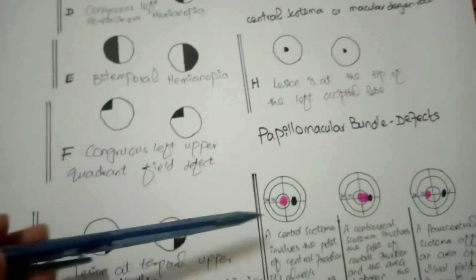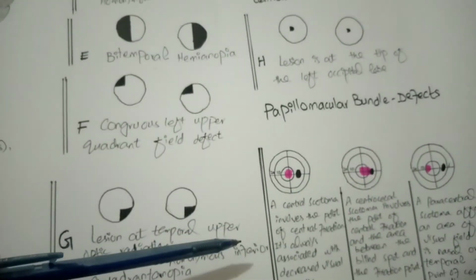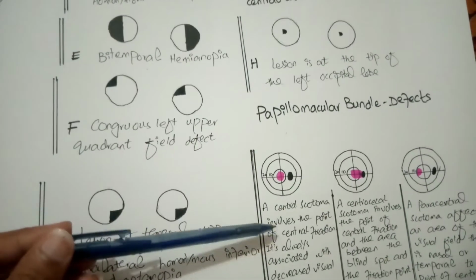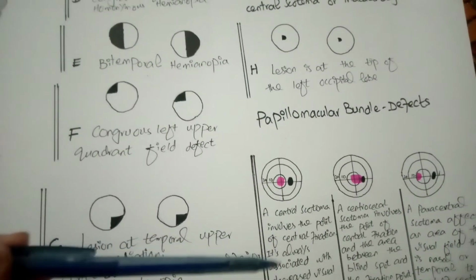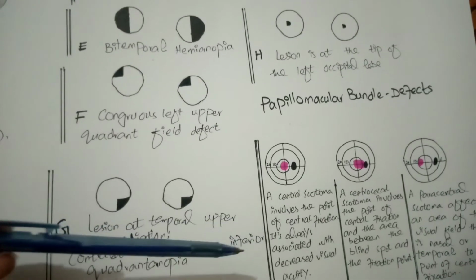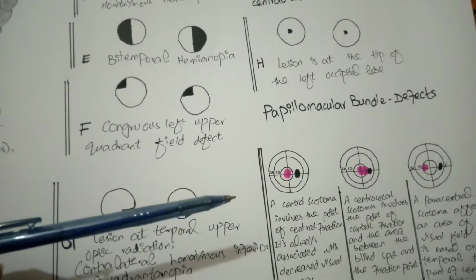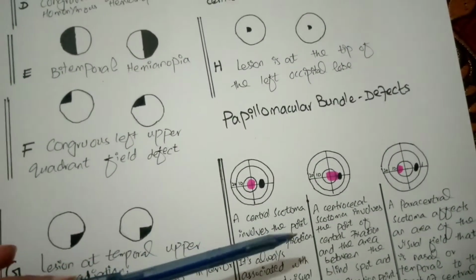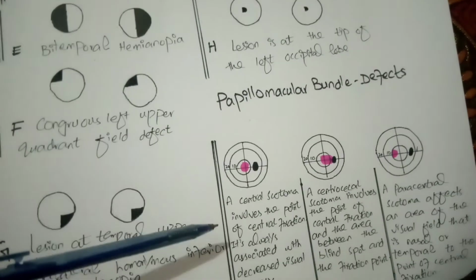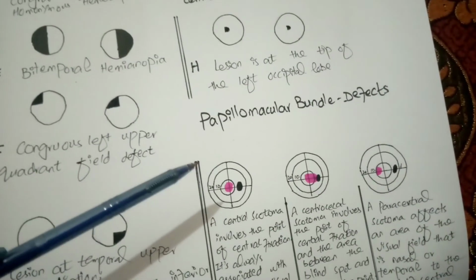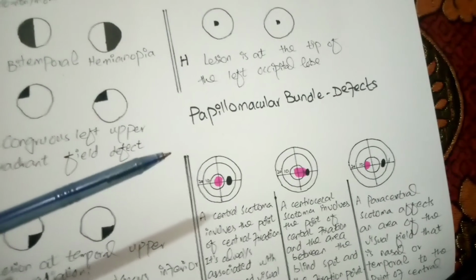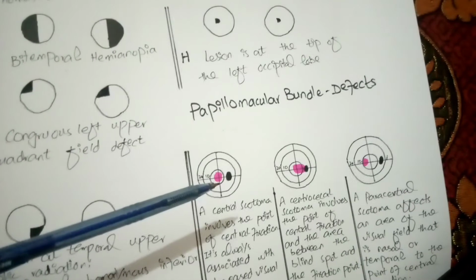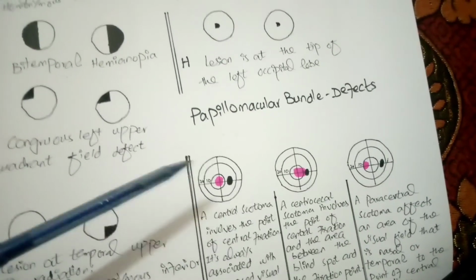Papillomacular bundle defects. A central scotoma involves the point of central fixation. It is always associated with decreased visual acuity. When central fixation is affected, visual acuity also decreases because it is responsible for high resolution visual acuity. A centrocecal scotoma involves the point of central fixation and the area between the blind spot and fixation point, while a paracentral scotoma affects an area of the visual field that is nasal or temporal to the point of central fixation. In papillomacular bundle defects, only a paracentral scotoma affects the area of the visual fields.